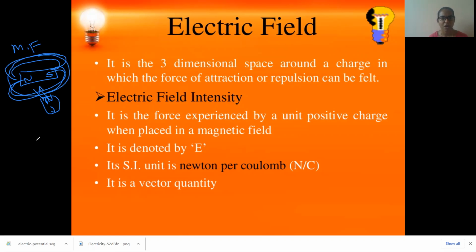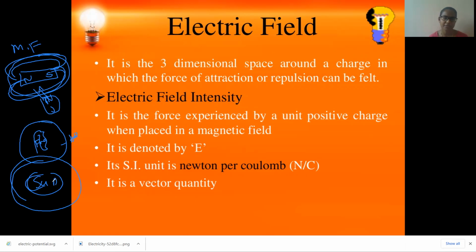Suppose you have a heater, or some fire is burning somewhere here, around some area it will have some hotness, right, children? Or you have the sun, around some distance the sun will have this hotness. Like that, some field exists, up to that vicinity. Like that a magnet: if you take a small magnet, the field is also small. If you take a very big magnet with more power, the field will be more. If you bring one more magnet, it will try to attract or repel. That is what we call the magnetic field.